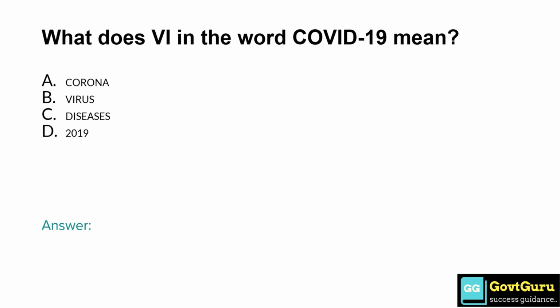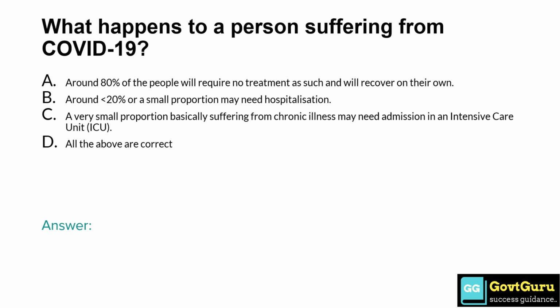What does VI in the word COVID-19 mean? Option A corona, option B virus, option C diseases, option D 2019. So the answer is option B, that is virus. What happens to a person suffering from COVID-19? Option A, around 80% of the people will require no treatment as such and will recover on their own.